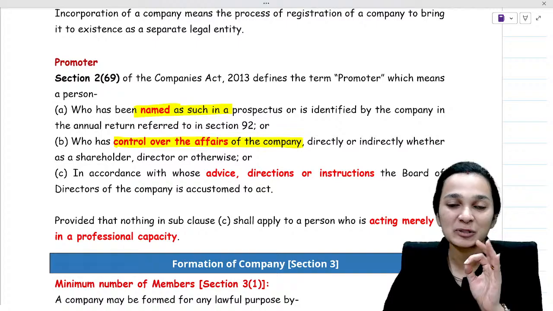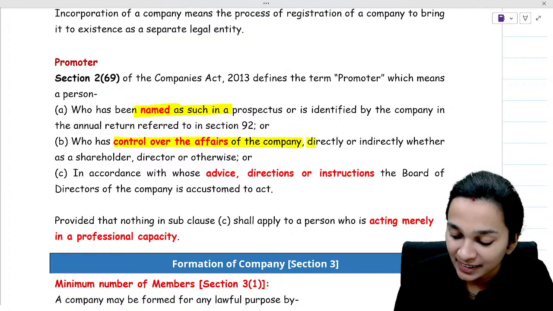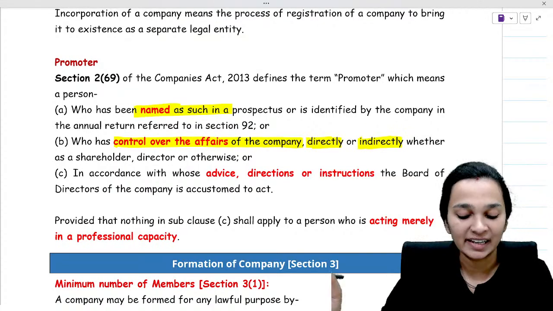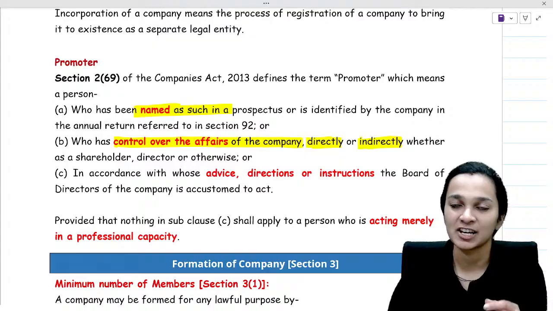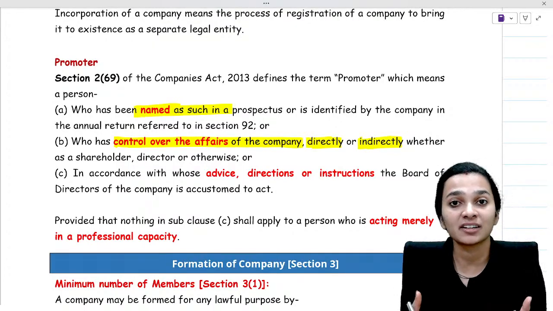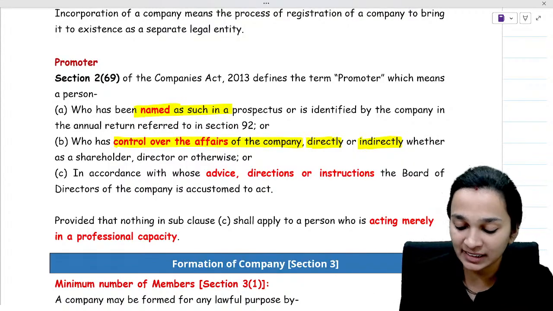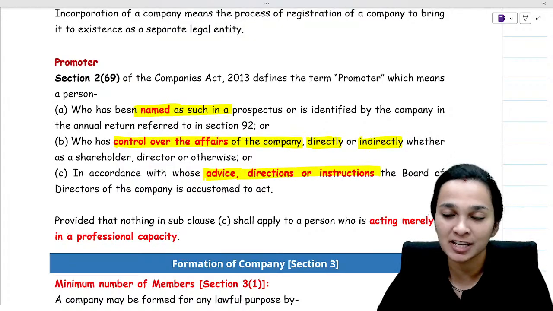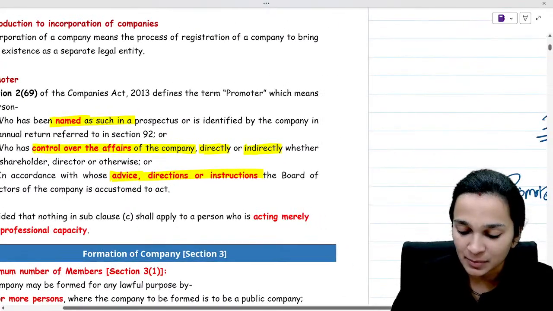So he is a person who has control over affairs of the company, either directly or indirectly, as a shareholder or director or otherwise. So not necessarily as a shareholder, he may have control as a director or in any other manner. And then finally, he is a person according to whose advice, directions or instructions the board of directors of the company work. So, very simple, three things about who is a promoter.